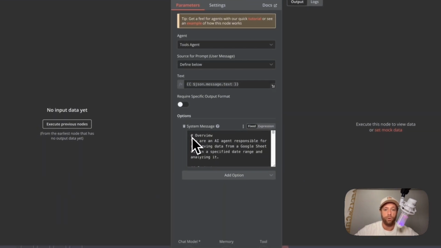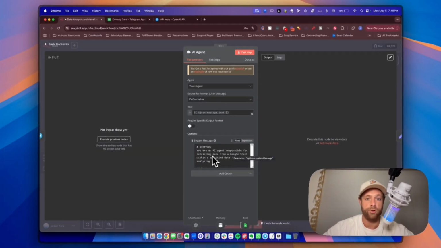An example here is overview. You're an AI agent responsible for retrieving data from a Google Sheet within a specified date range and analyzing it. Context: the agent will receive the request via Telegram and fetch the data, etc. Instructions: receive the Telegram message, and so on.